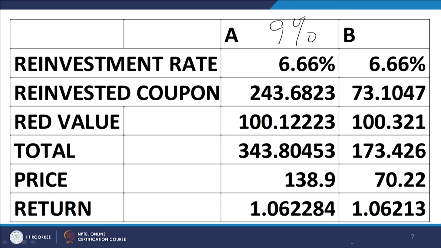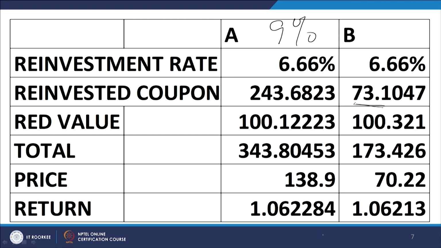Over 15 years the reinvested coupons translate to 243.68 rupees, and in this case, because the coupon rate is 3%, every year you are getting 3 rupees, and if you reinvest this entire amount at 6.66%, you get 73.10.